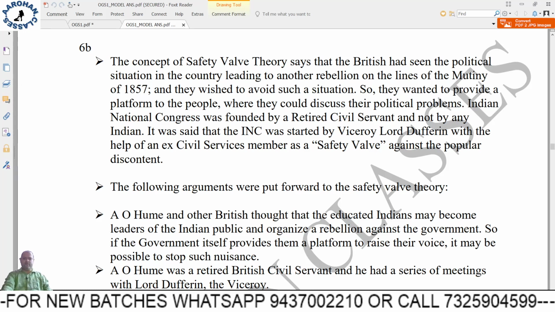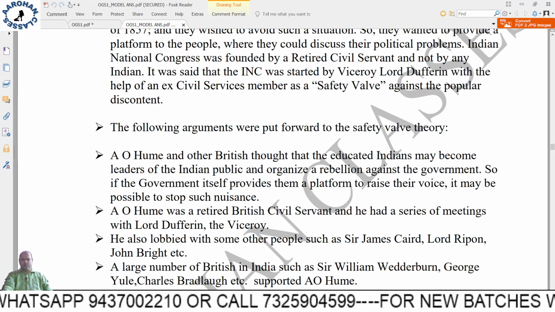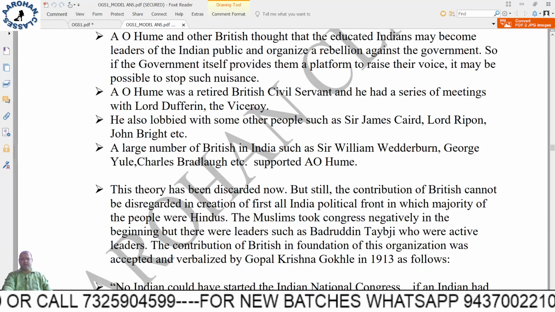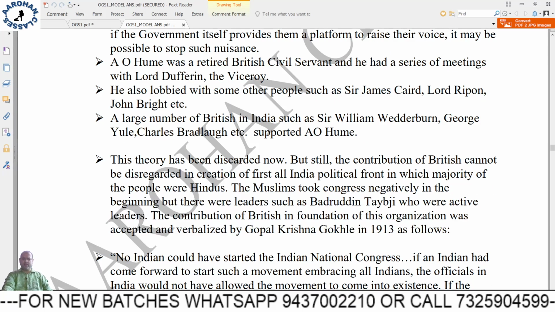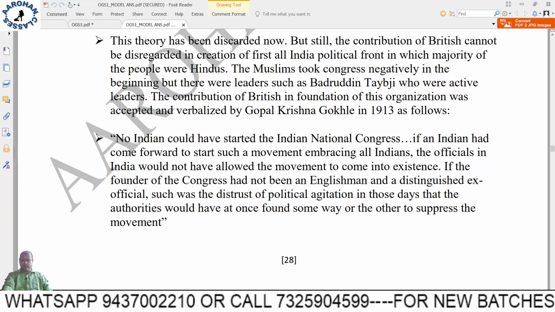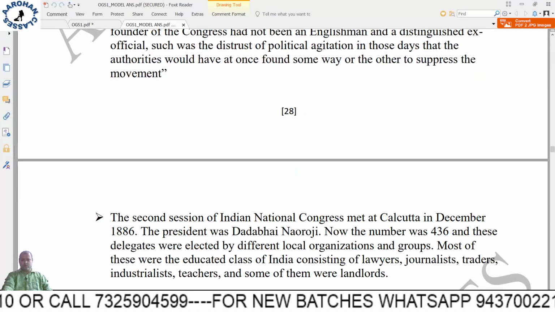Next comes the safety valve theory. Okay, so safety valve theory, you can write, following arguments were put forward for the safety valve theory, and now most of the historians believe that this is not true. This theory has been discarded now. Okay, and again, if you are taking history optional, give more emphasis on the quotations of the historians.